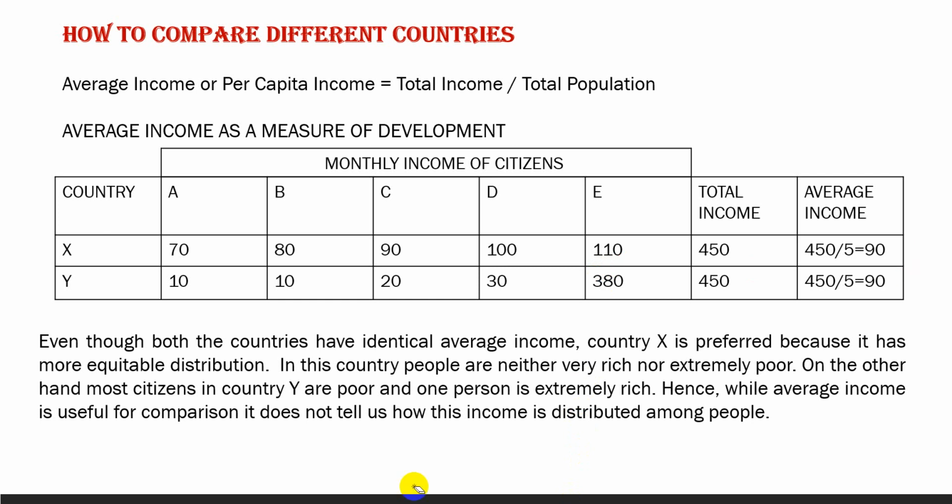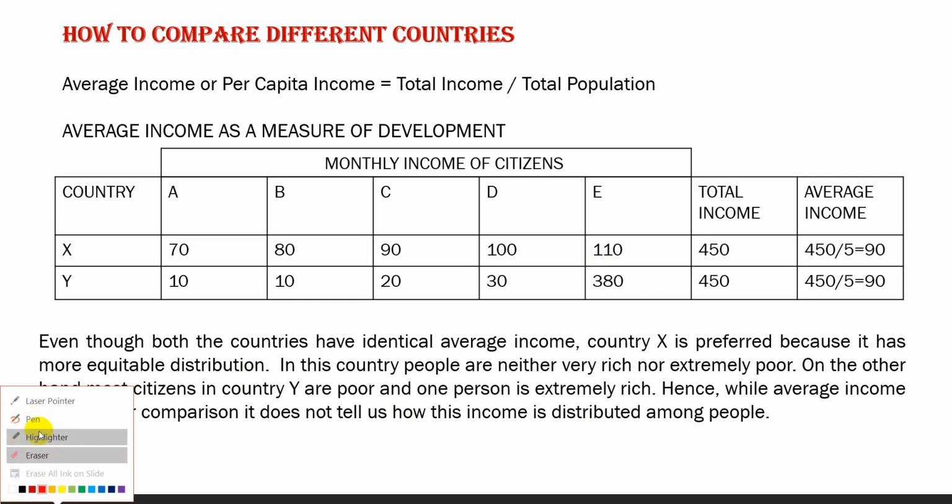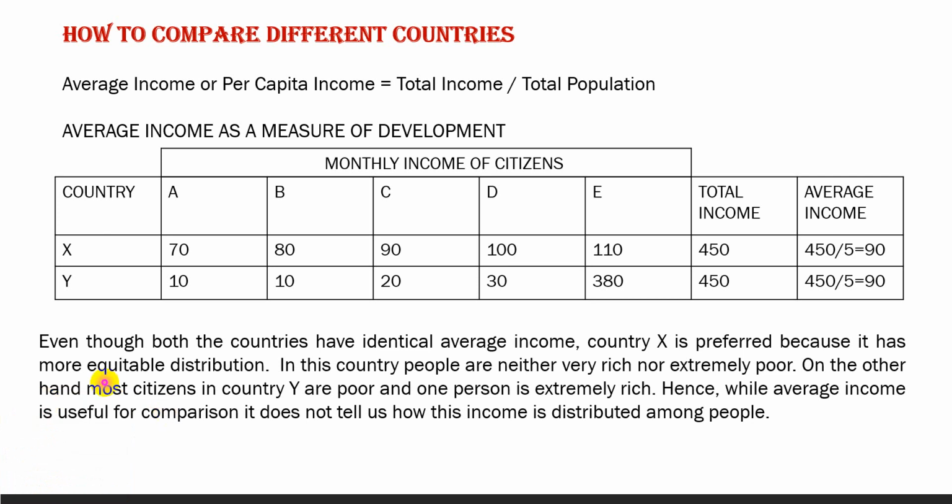So from this example, we can conclude that even though both the countries have identical average income, country X is preferred because it has more equitable distribution of income. In this country, people are neither very rich nor extremely poor. On the other hand, most citizens in country Y are poor and one person is extremely rich,